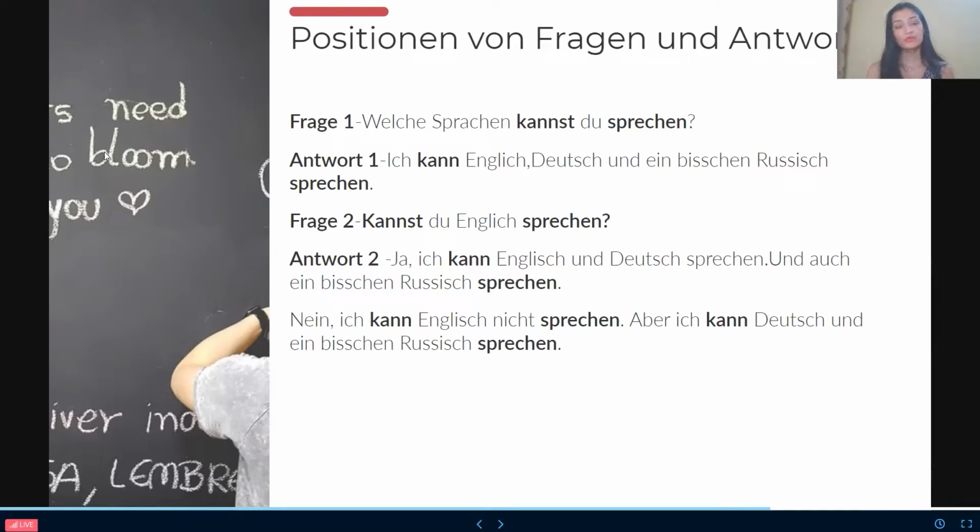In question number 2, which is the do you question, the yes/no question, Ja-Nein-Fragen, here, people, the modal verb will be first and the infinitive verb will be at last. The modal verb like kannst is in the first position, conjugated according to du, and the expression is at the last.